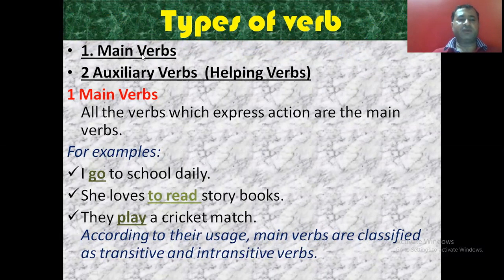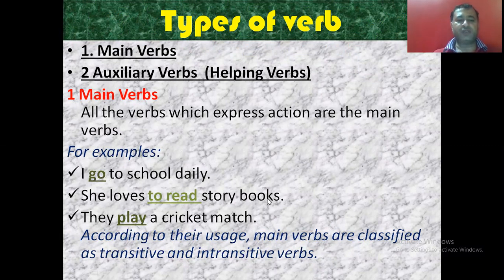Now we have different types of verb. The very first type is the main verb and the second is the auxiliary verb, also called helping verbs. Now what is a main verb? All the verbs which express action are the main verbs. जो word action बताएगा किसी sentence में, that is the main verb. I go to school daily. So which is the main verb? Which word is showing action? That is go. So go is the main verb.